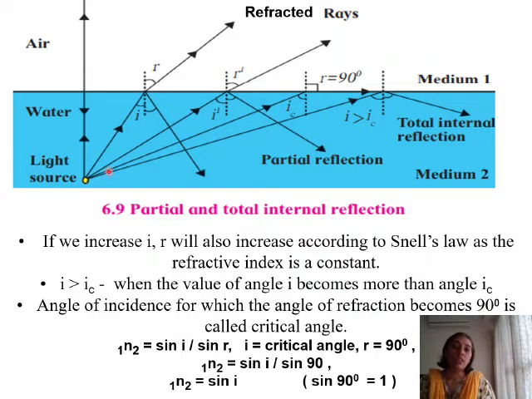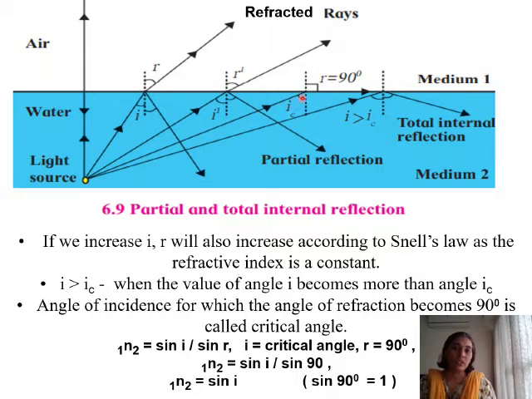So here also you can see that once the ray of light travels from denser medium and goes into the rarer medium, it goes away from the normal. But again you find that some part of light gets reflected back into the denser medium, and this is called partial reflection. Now if we take the third ray here, we find that the angle of incidence has increased